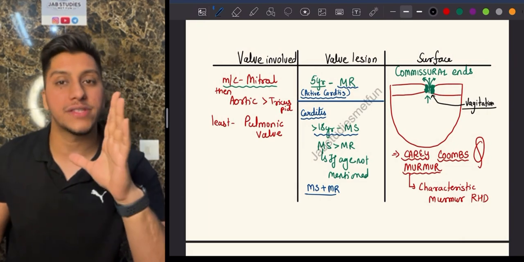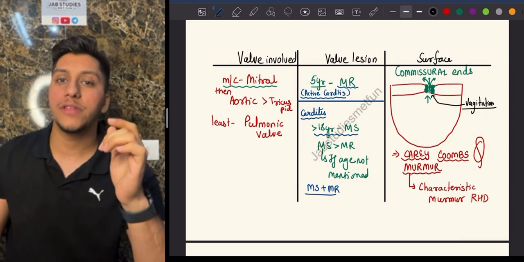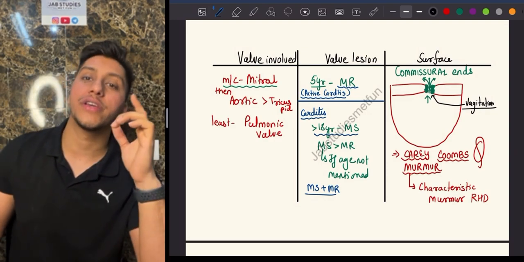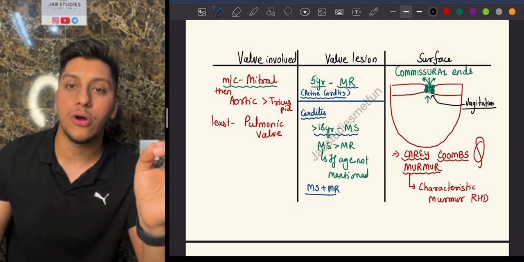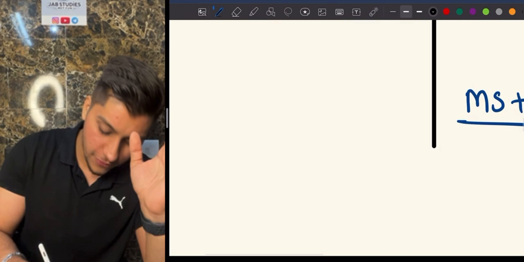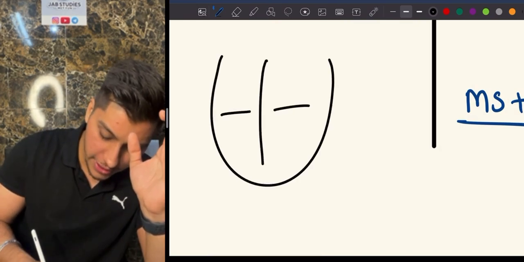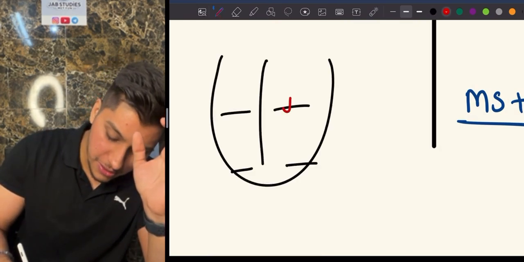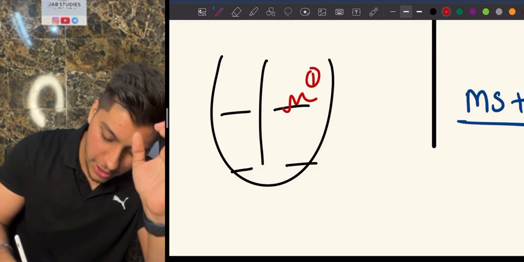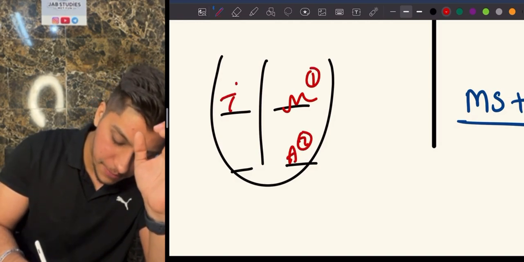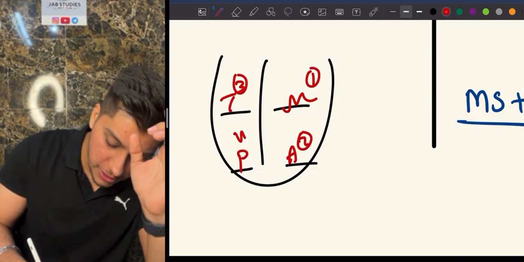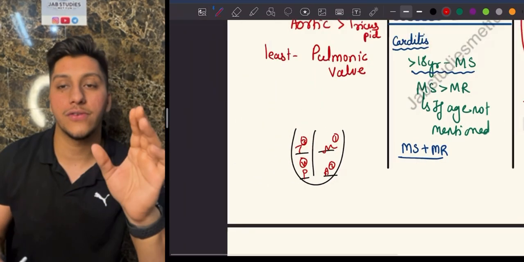Remember, the mitral side is going to be the most common, then the aortic side, then the tricuspid side, and the least is the pulmonic side. So what I told you about, if you see, this is the heart, and these are the valves. The most common is going to be the mitral first, then the aortic, then the tricuspid, and the least is going to be the pulmonic, the involvement in case of rheumatic disease.